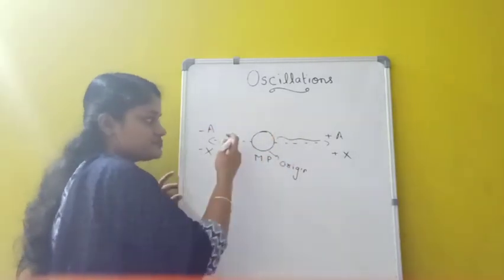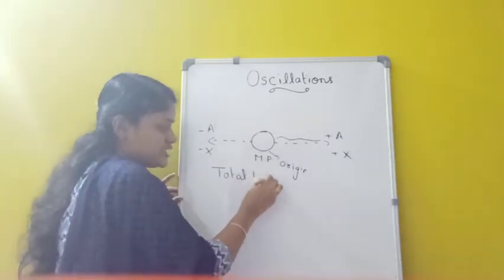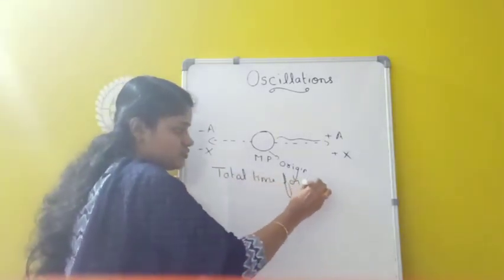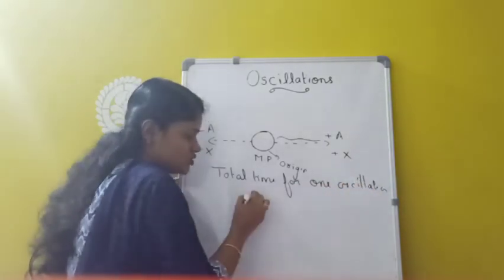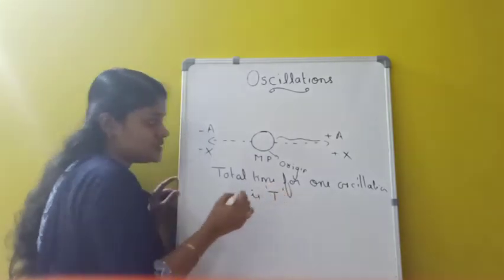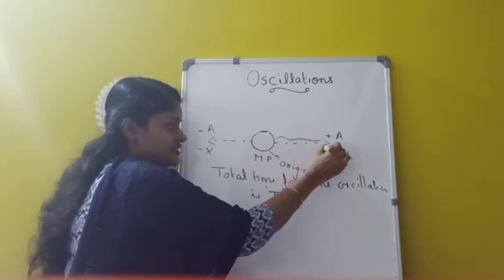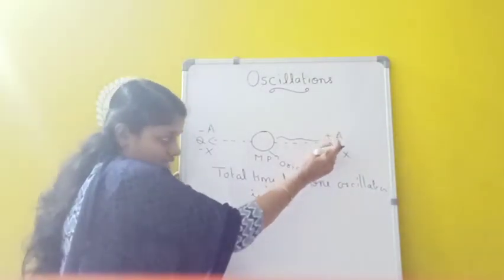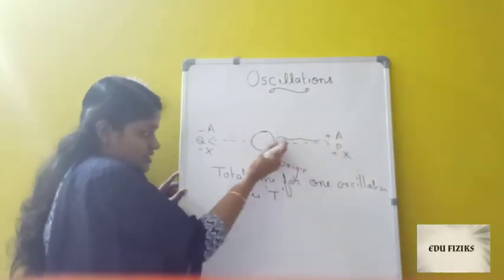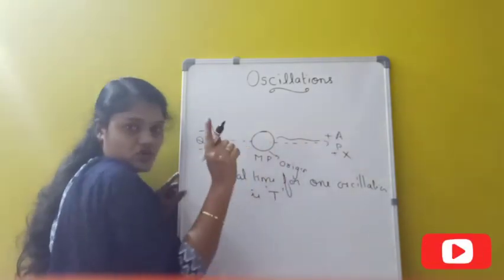The total time for one oscillation can be taken as which one? Capital T. One oscillation is capital T. That means suppose this particle starts oscillating from this point. I am taking this point as P and this point as Q. So the particle starts oscillating from P, moves to the other extreme position, and again when it comes back to this point P, it becomes one oscillation.